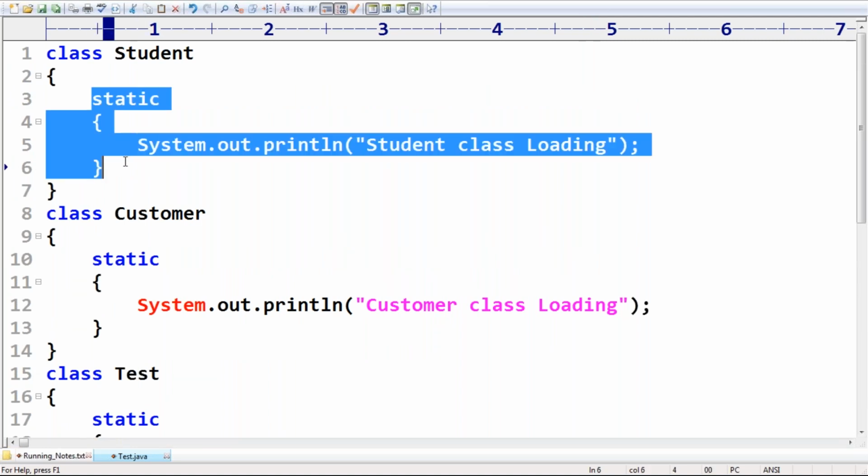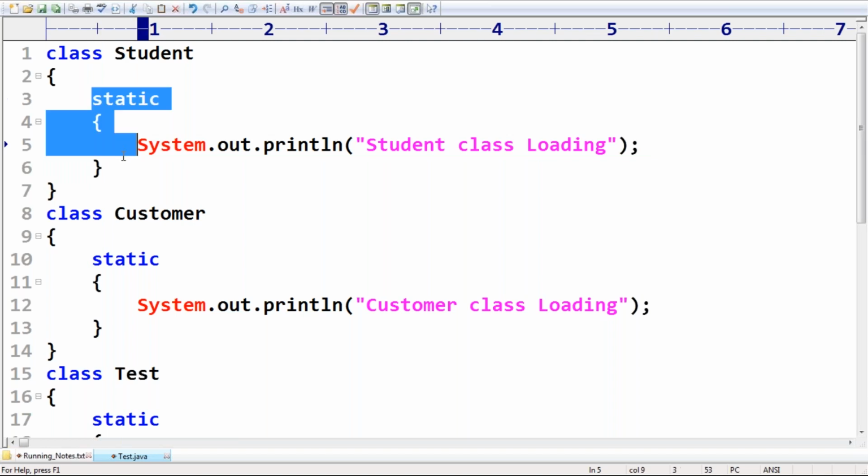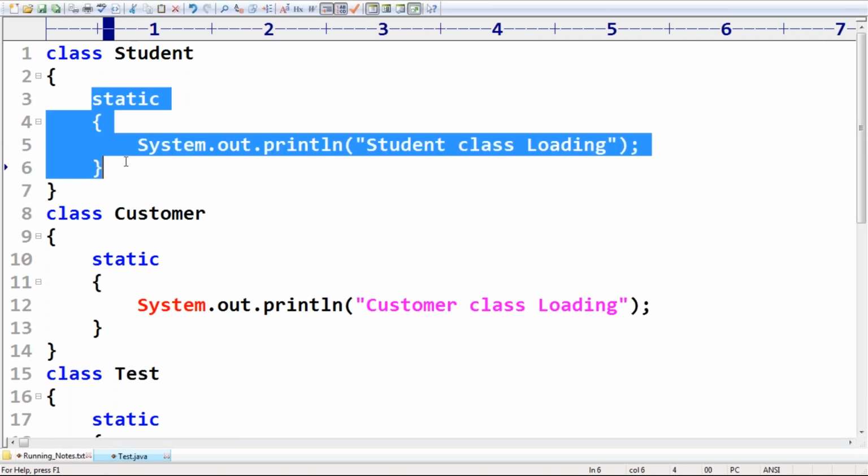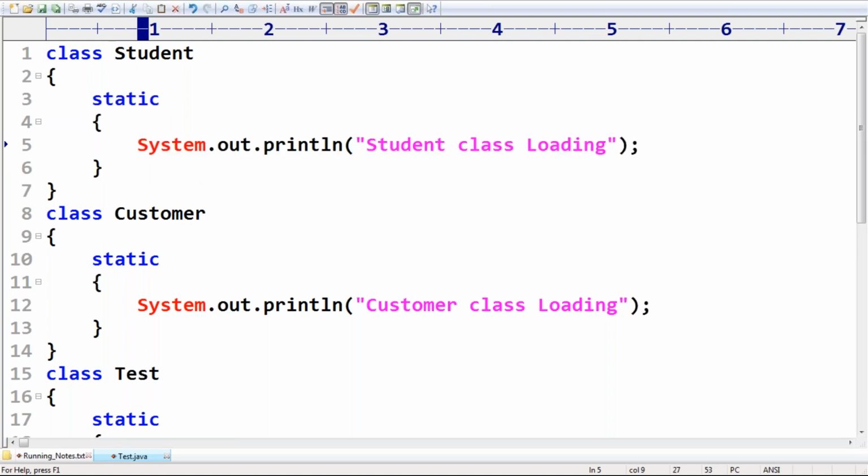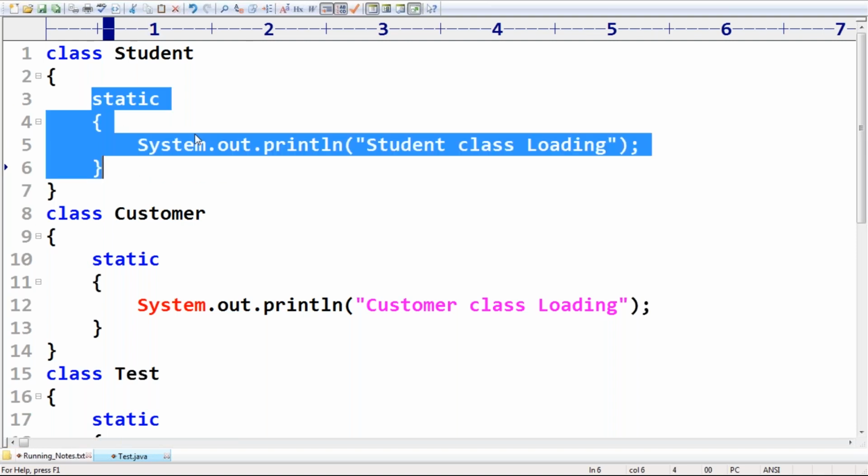If we are writing this type of thing inside the class, it is by default considered as a static block. When will the static block be executed? At the time of class loading. Where is the practical proof that this class is loaded? That's why, just to show that, I'm using static.